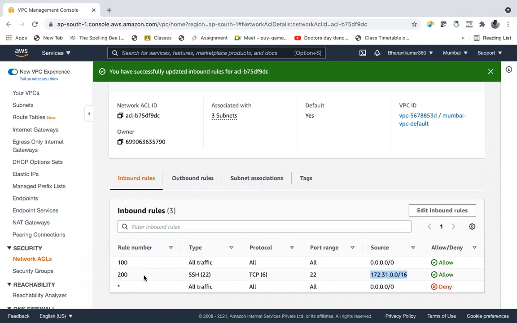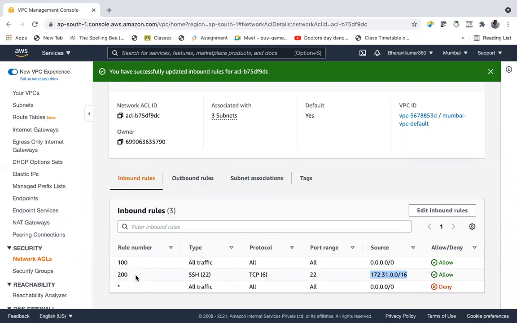Suppose an organization has created a sub network and they want employees within the organization to work. They don't want them to connect to other public internet websites, so they can block, like YouTube or social media, they can deny, or they can allow only traffic coming from some networks which are related to office work, right? So subnet level firewall is this one.